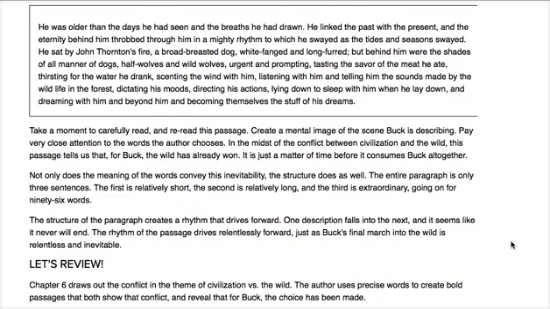He sat by John Thornton's fire, a broad-breasted dog, white-fanged and long-furred. But behind him were the shades of all manner of dogs, half-wolves and wild wolves, urgent and prompting, tasting the savor of the meat he ate, thirsting for the water he drank, scenting the wind with him, listening with him, and telling him the sounds made by the wildlife in the forest, dictating his moods, directing his actions, lying down to sleep with him when he lay down, and dreaming with him and beyond him, and becoming themselves the stuff of his dreams.